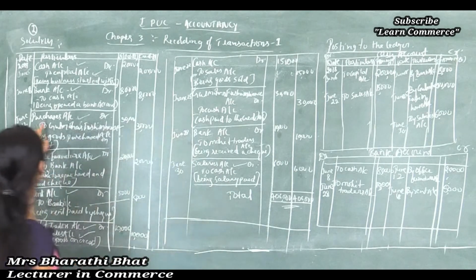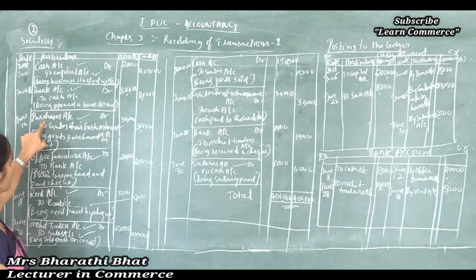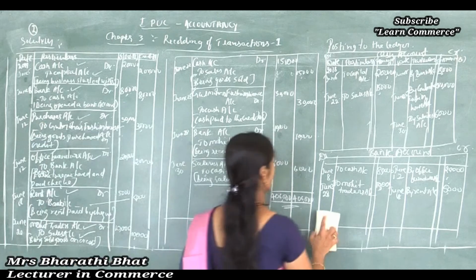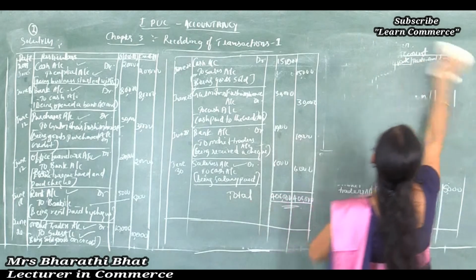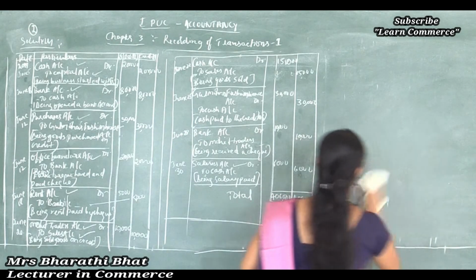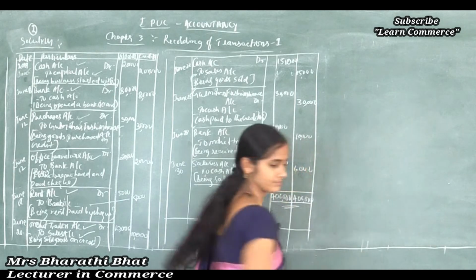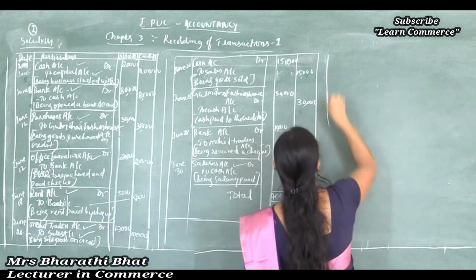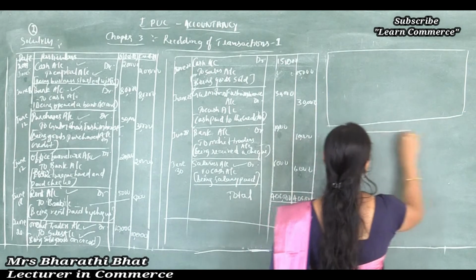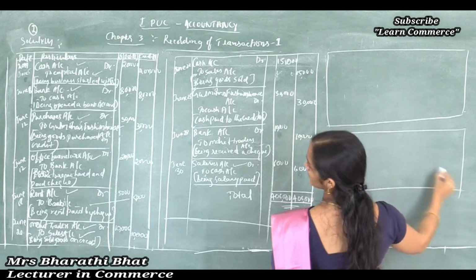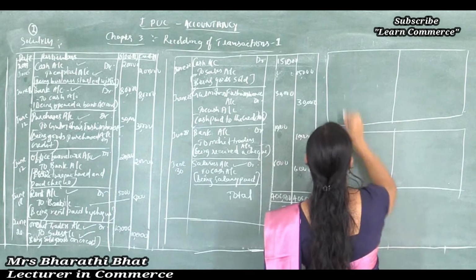Clear? And the next step, already we prepared cash account. The next step is to prepare purchase account. So I'll erase this. Next account, purchases account, and the next account comes Gulmohar fashion account.